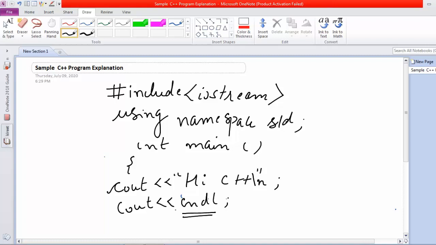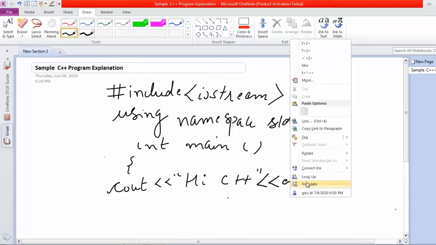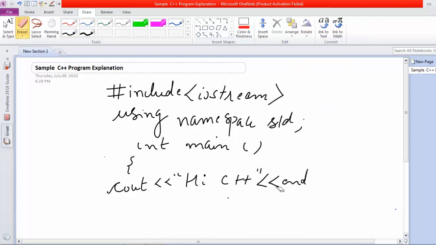If I want to insert some other message, it can also be done like this. Again the insertion operator, then endl, and after this endl again I can write hello.